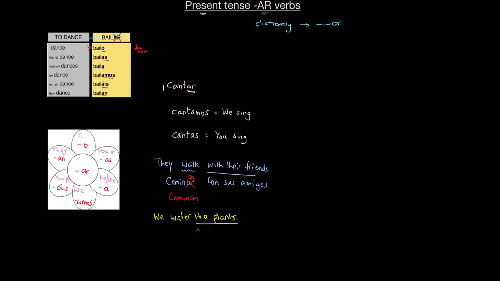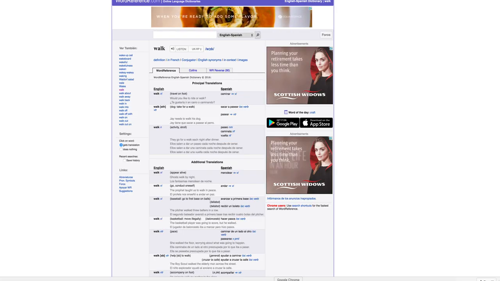The plants in Spanish is las plantas. Now I would like you to go to the dictionary, have a look at what to water is, and pay attention. I'm not talking about water as in the liquid, it's the action of to water. See if you could put it in this form, we water. Okay, so let's have a look if we can do it.